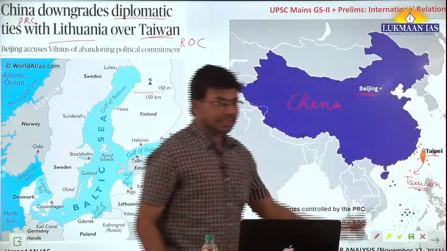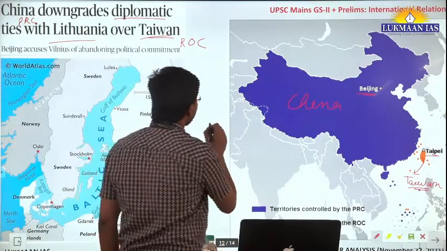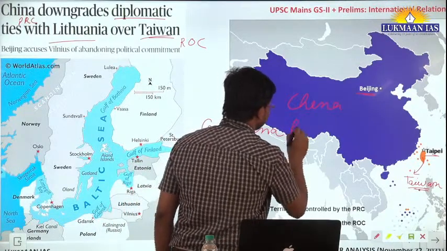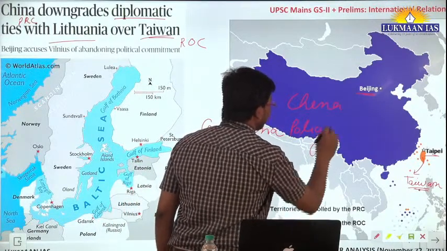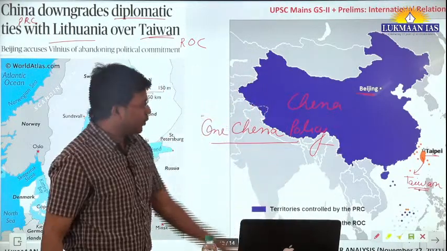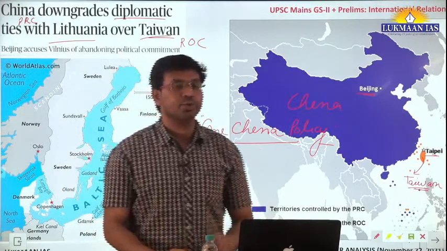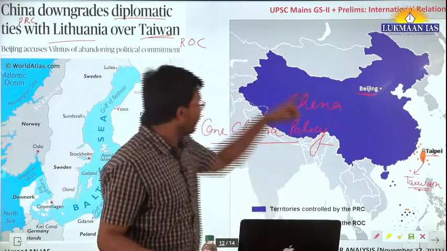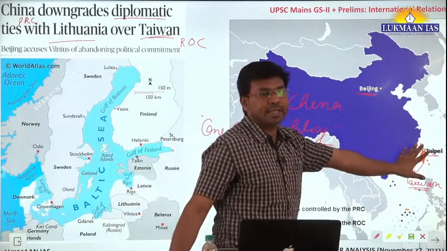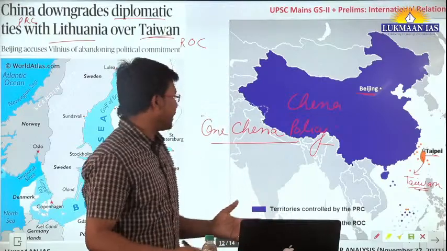So this is Taiwan, this is China, and China maintains a policy known as the One China policy. Under this policy, China asserts that Taiwan should not be considered a separate country. Taiwan should be considered an integral part of a bigger China, because one day China is going to have Taiwan under its ambit.